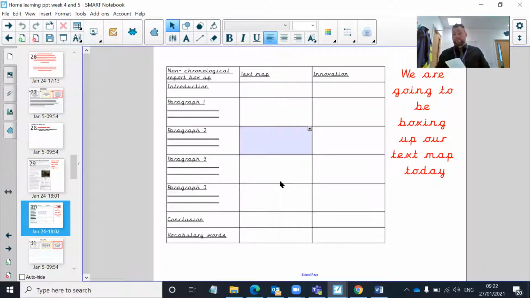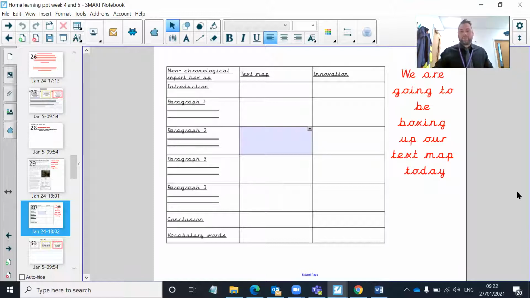Now, this is where we get to the technical part, guys, because I am going to try and share my screen with my new camera. It's very exciting. So here we go.